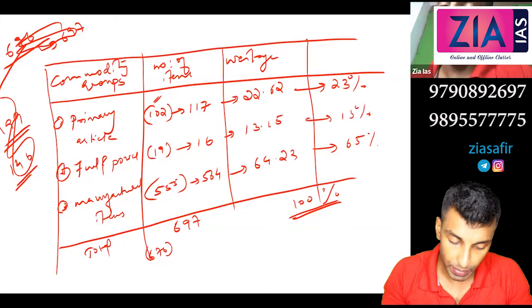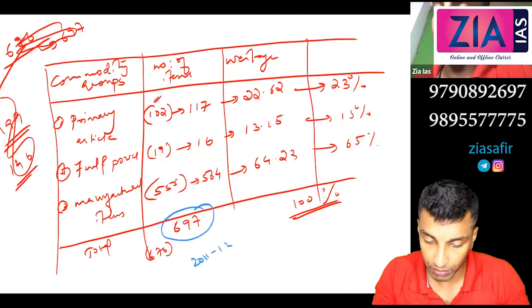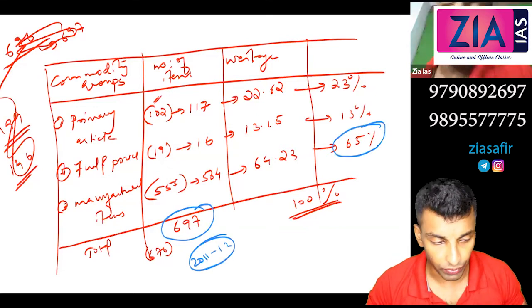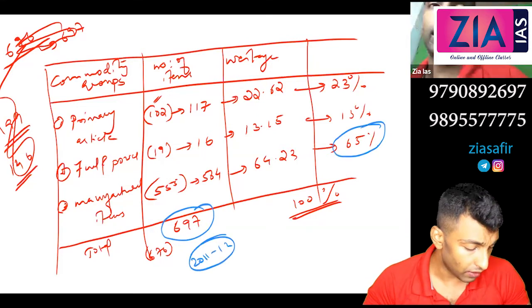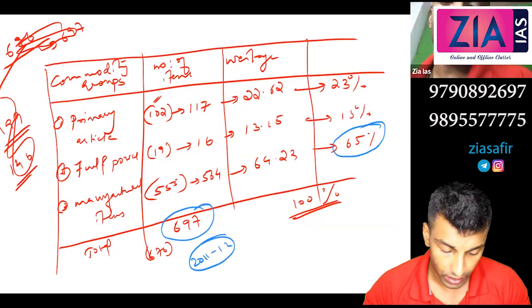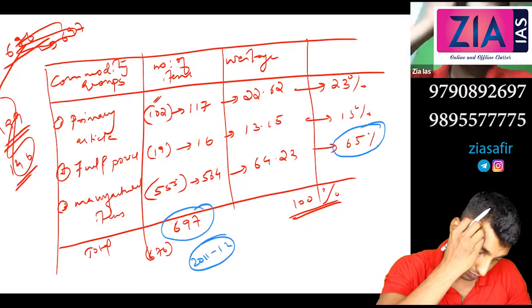676. What is the base year? 2011-12. Okay, so what is the maximum? This is the maximum, 65%. Okay, so weightage means what? Weightage means the significance or the importance. To what extent the WPI will be affected by that particular item.